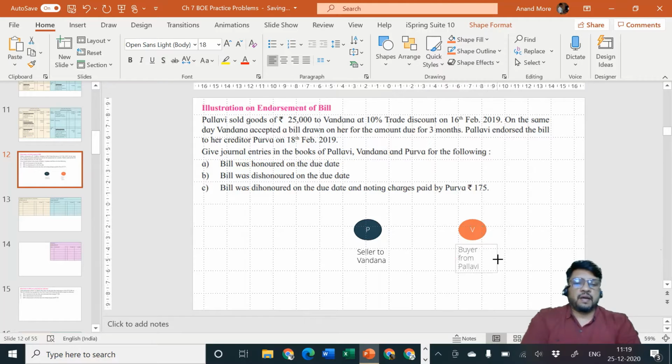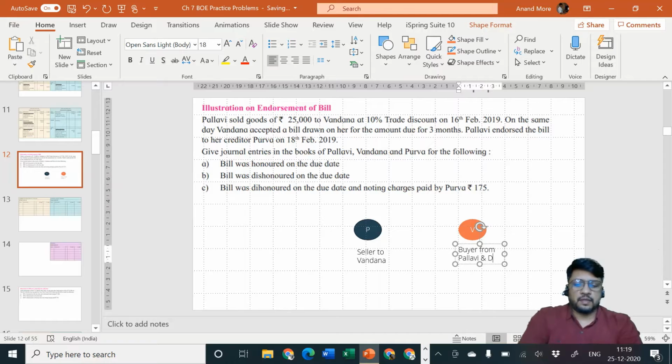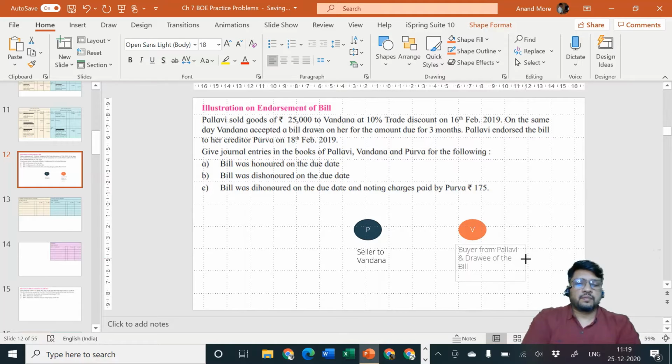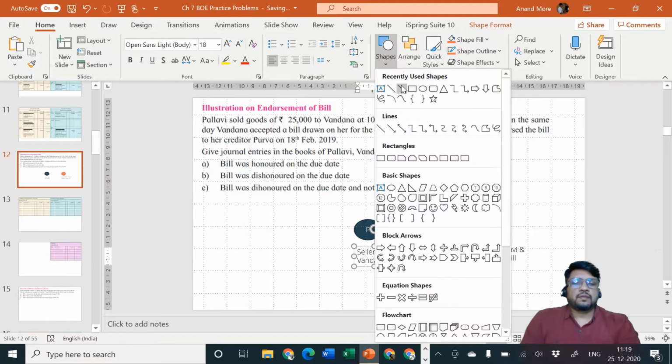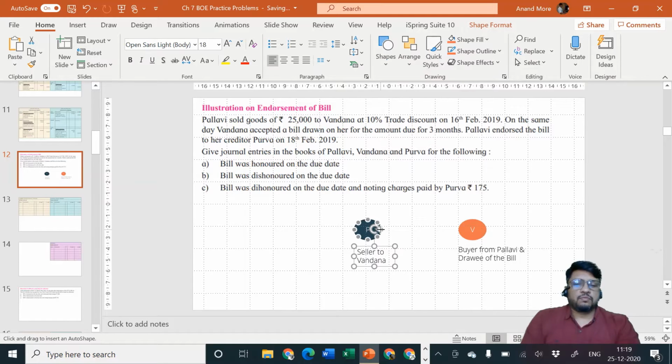So since she is the buyer, she is going to be the drawee of the bill. So what must have happened? Goods must have gone from Pallavi to Vandana.